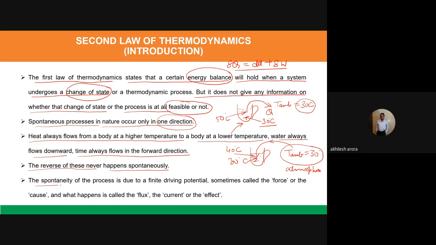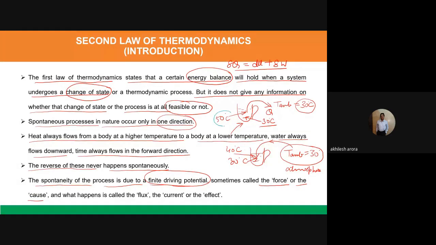The spontaneity of the process is due to finite driving potential. This is an important term, sometimes called the force or the cause. You have a certain cause because of which the process will occur. For example, when heat transfer is taking place from the tea in the cup, there is a force.